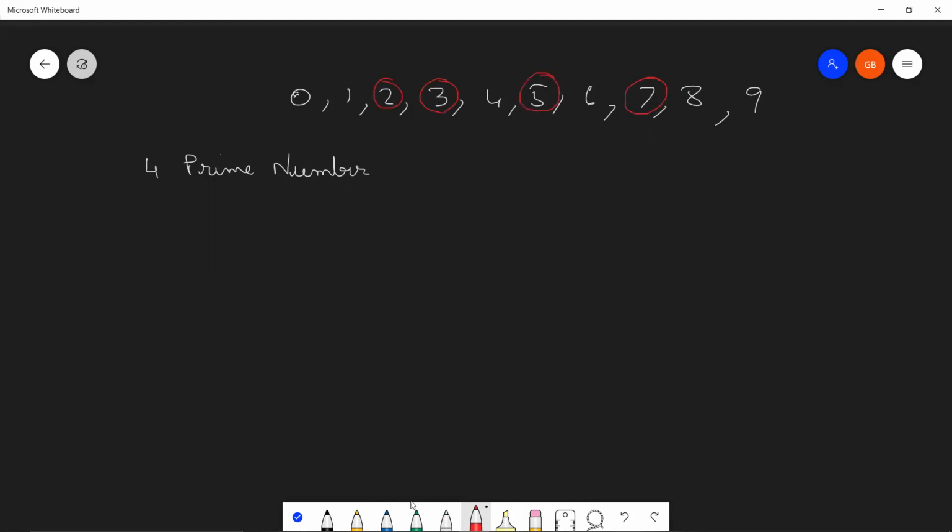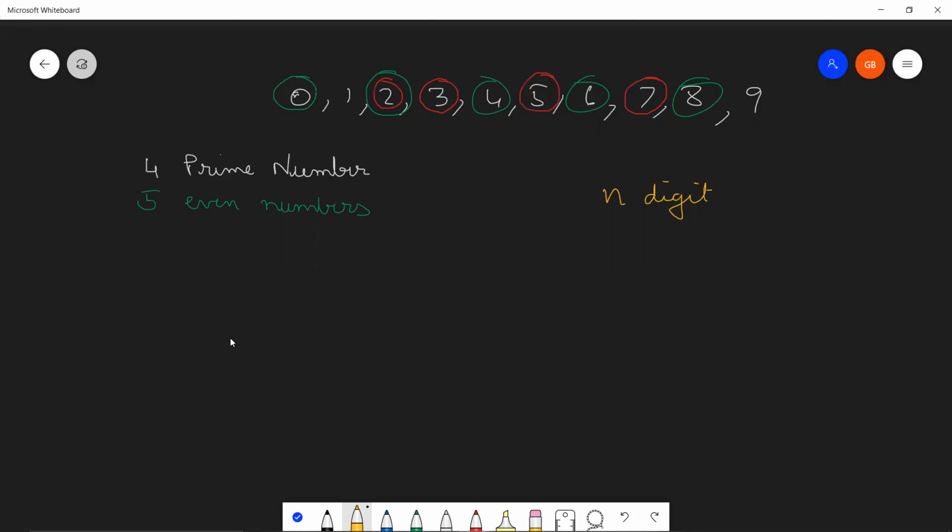And we have 5 even numbers. Now you need to form an n-length string with these digits, and you need to return the number of good strings out of all the possibilities.